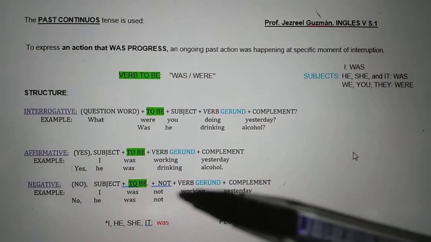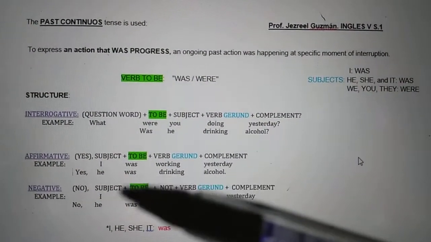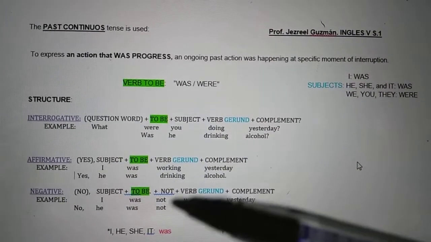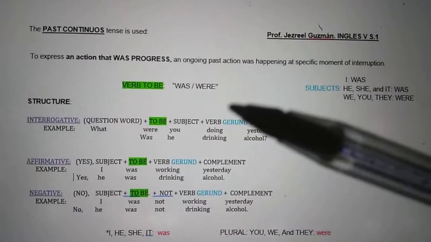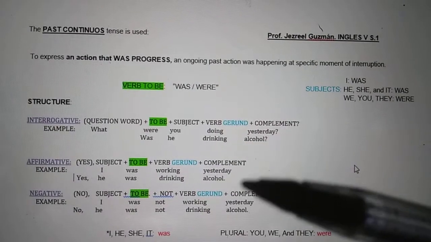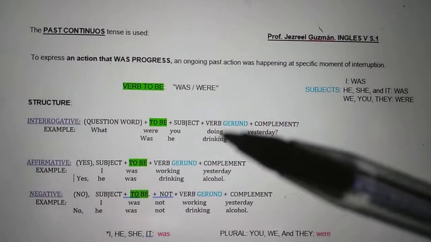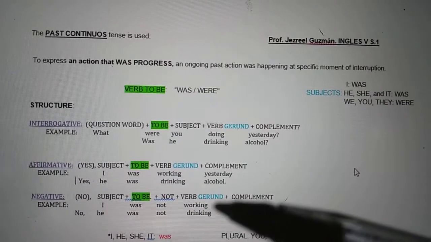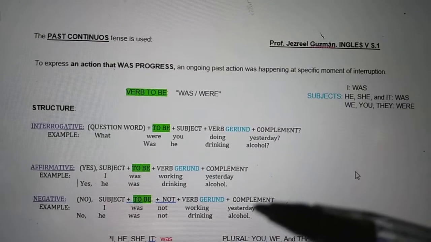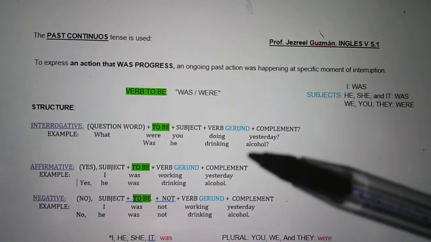There, let's continue with the negative. So we have the subject, to be, we add the word not, verb in gerund, and the complement, okay? So let's start again. What were you doing yesterday? I was not working yesterday. Okay? Was he drinking alcohol?